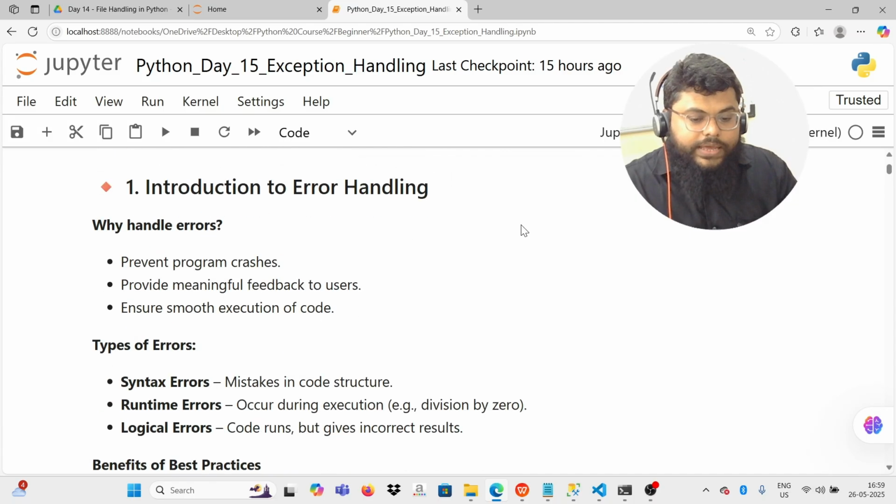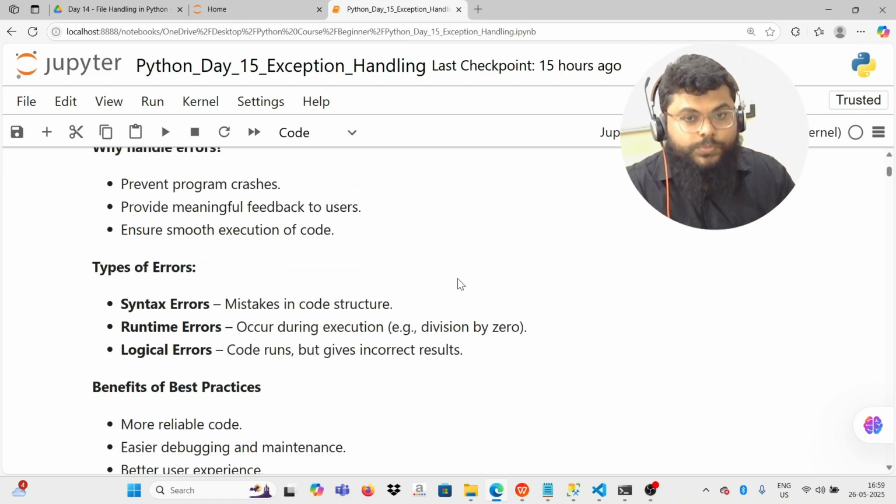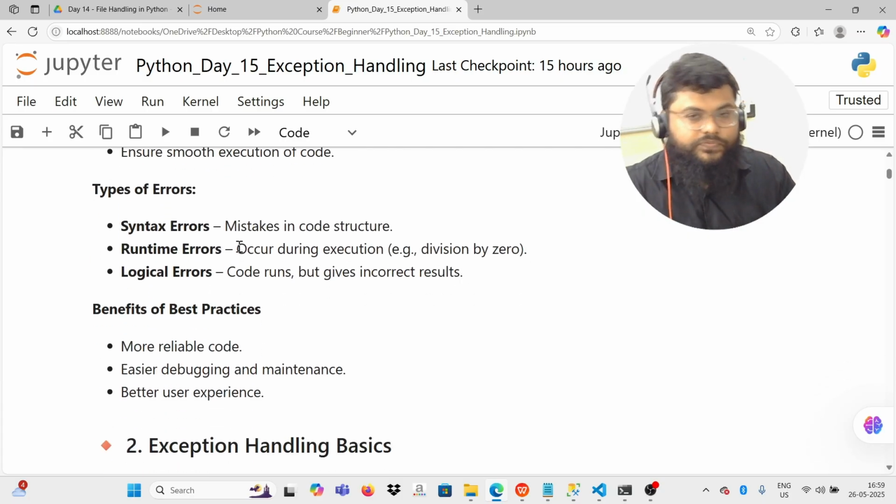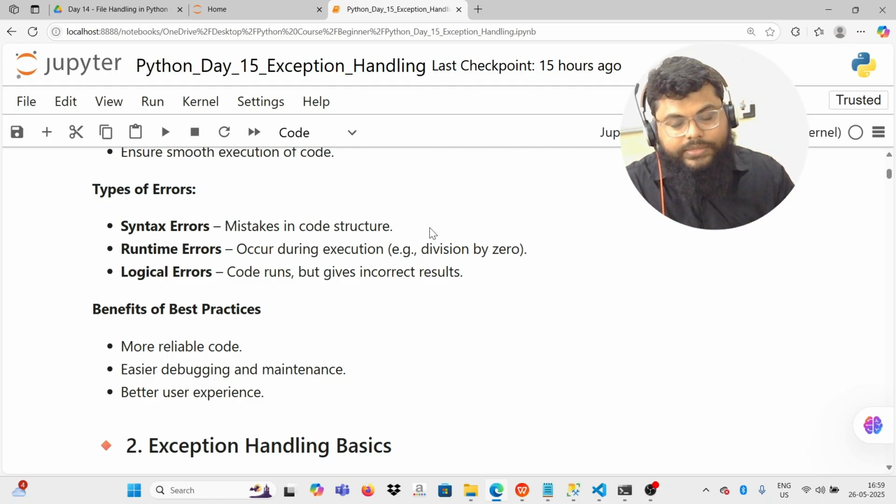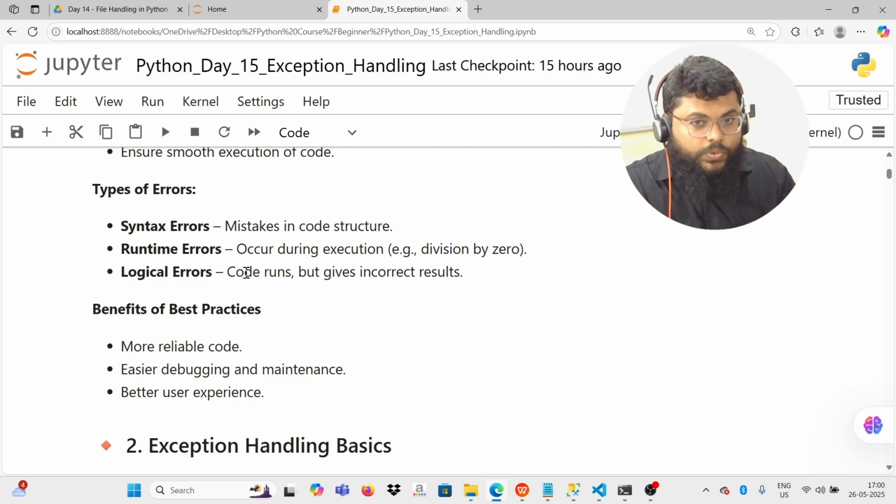So why do we handle errors? To prevent program crashes, provide meaningful feedback to the users who are running it, and ensure smooth execution of the code. So what are the types of errors that we have in Python? First is syntax error, second is runtime error while running the program, and third is logical errors. Syntax errors are mistakes in the code structure, and a runtime error occurs during execution, for example when you divide by zero. With logical errors the code runs successfully but gives you incorrect results.